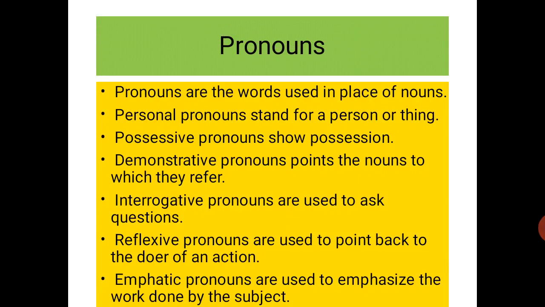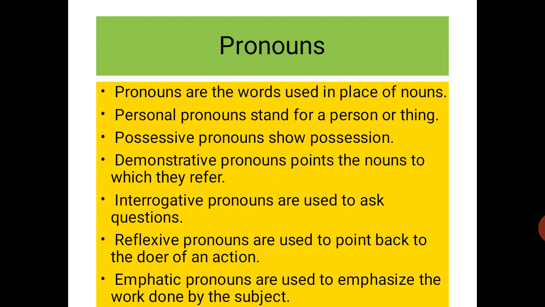Now let us do a quick recap of what we learned today. We learned pronouns are the words used in place of nouns. Pronouns are of different kinds and we discussed 6 main kinds of pronouns. First, personal pronouns stand for a person or thing. Second, possessive pronouns show possession.